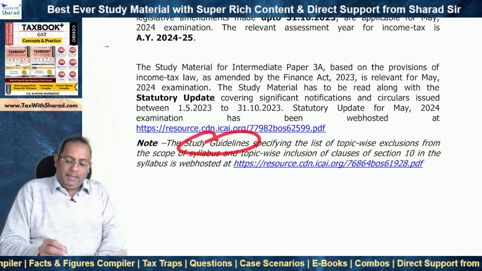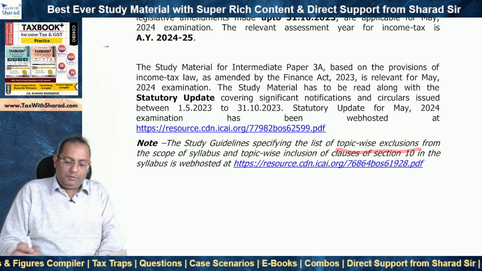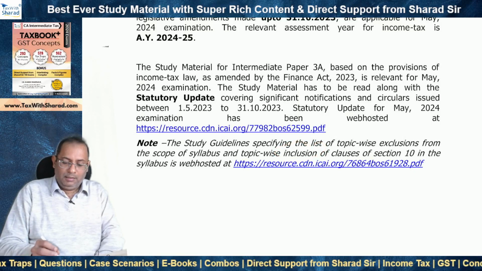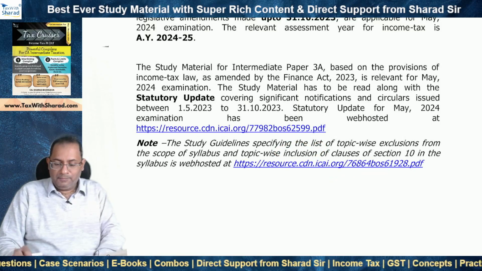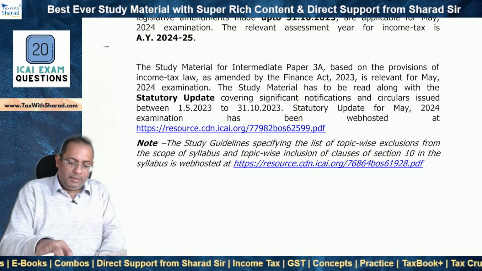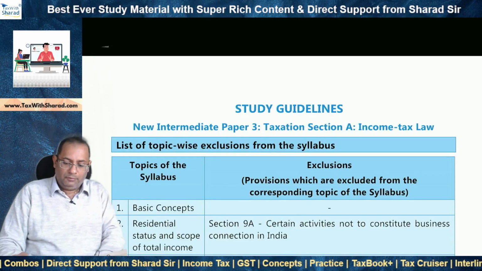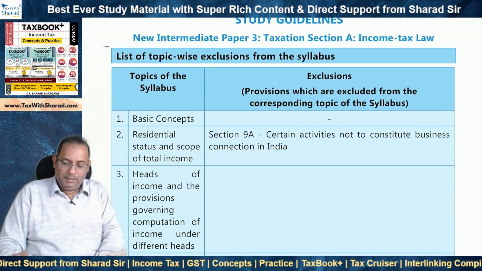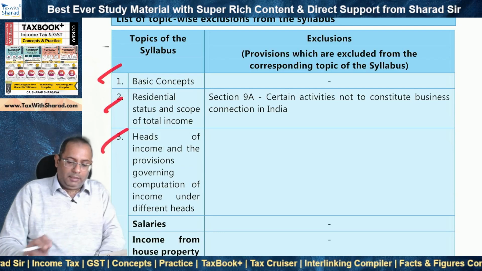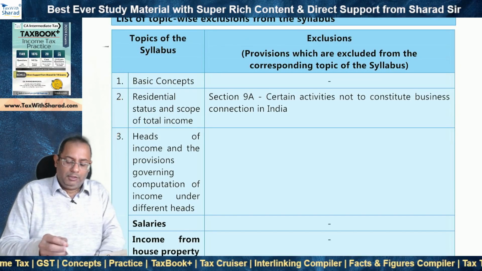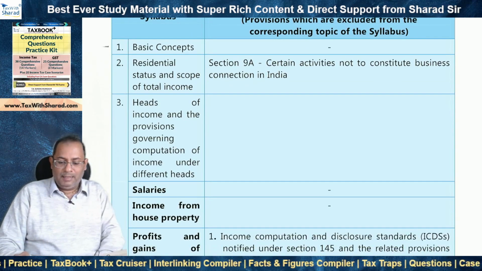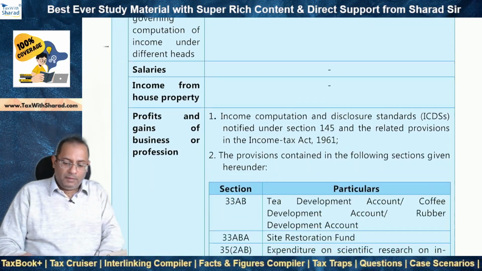The study guidelines specify the list of topic-wise exclusions from the scope of syllabus, and topic-wise inclusion of clauses of section 10 in the syllabus is web hosted at this particular link. So this is the document of topic-wise exclusions for May 2024 study guidelines. And this is for income tax, and if you see, within each topic or chapter they have specified exclusions. So these are not relevant for exams and these are out of scope.